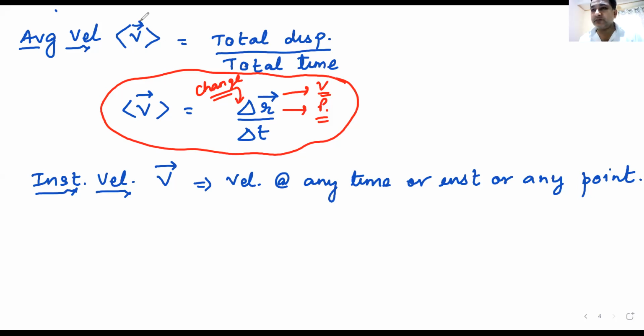That is your hint. Now can you give me the answer? What is the relation between instantaneous velocity and instantaneous speed?